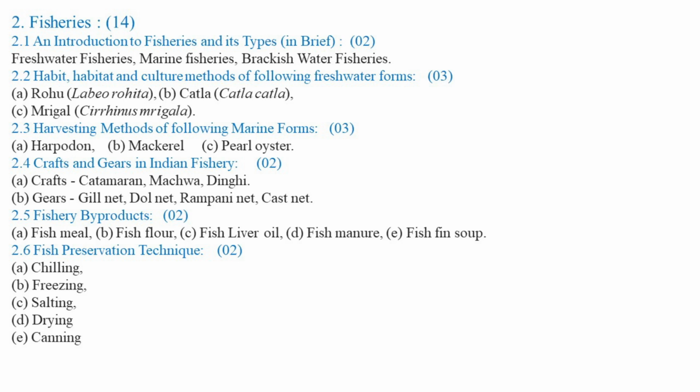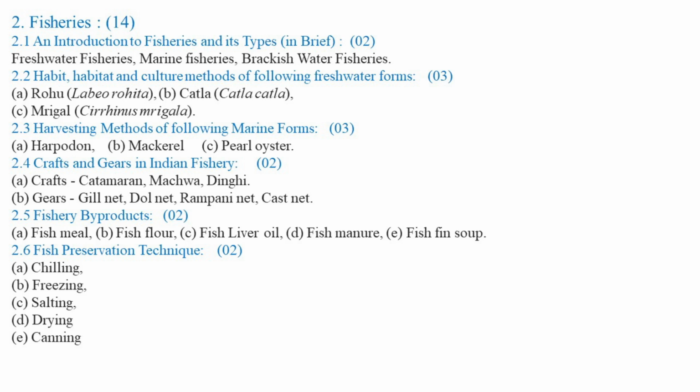So these are the different types of nets having different structures, or these are prepared variously or differently as per their requirement or the local needs. Different types of fabrics are used for preparation of these nets and are used efficiently for catching or harvesting a variety of fishes. By using these nets, one can catch or harvest the different types of fishes from the different water resources. So in this topic, we are going to study crafts and gears.